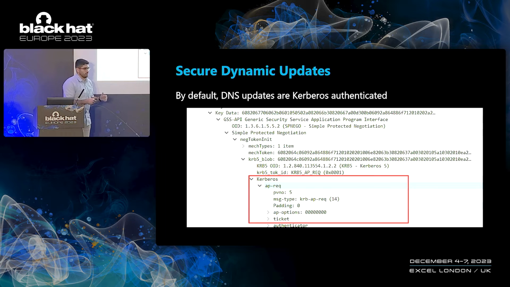This is pretty cool if you're a Kerberos nerd. We actually send the Kerberos ticket inside the DNS message that we send to the DNS server. And the server will first validate the ticket, it will authenticate the user, and only then will it parse the update request. So this prevents just random clients in the network that are not part of the domain from accessing the ADI DNS zone.